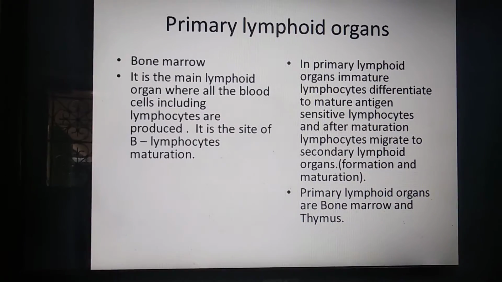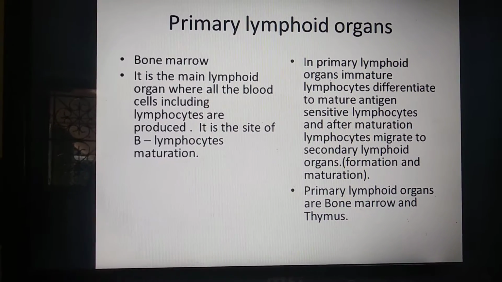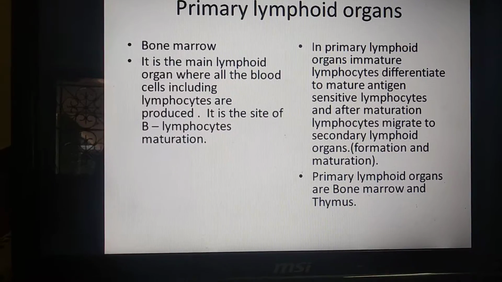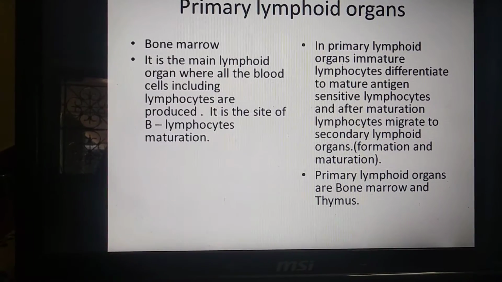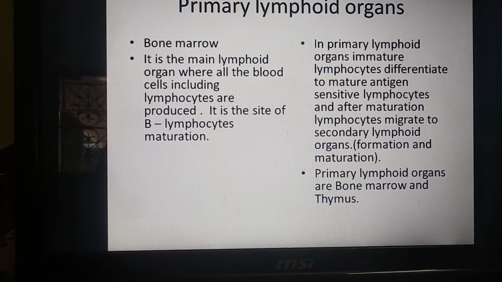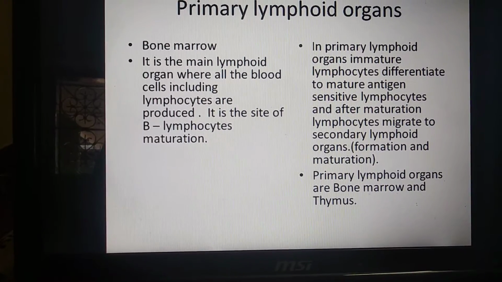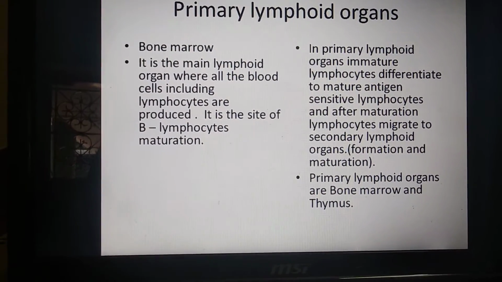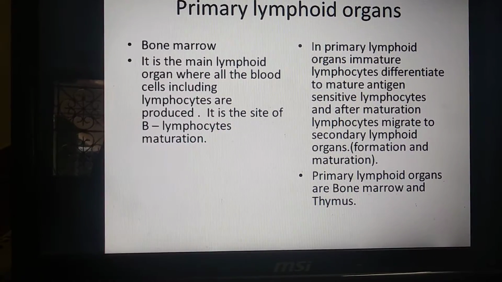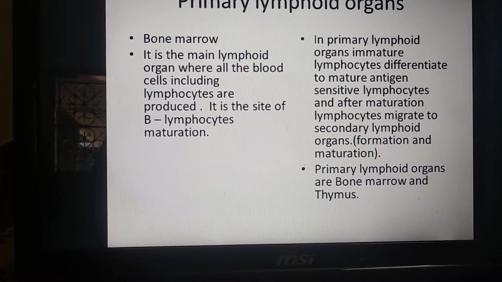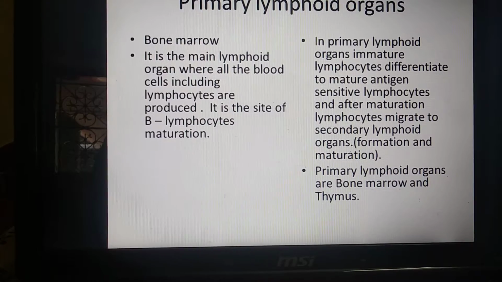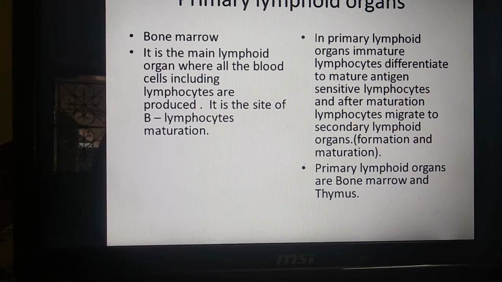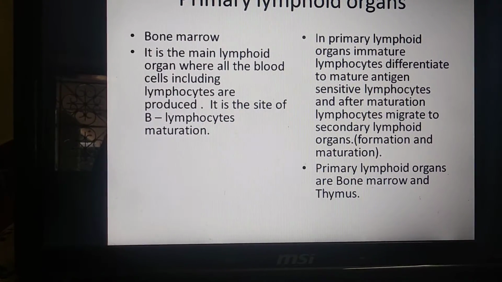In primary lymphoid organs, immature lymphocytes differentiate to mature antigen sensitive lymphocytes, and after maturation lymphocytes migrate to secondary lymphoid organs. Here in the primary lymphoid organs, first the lymphocytes are immature. Afterwards, what will happen?